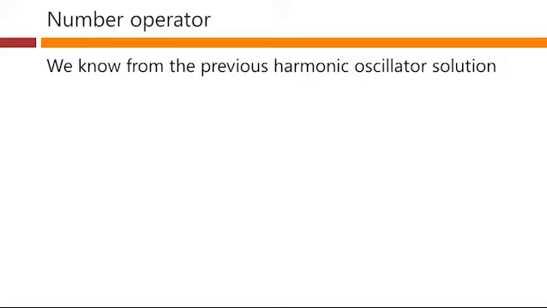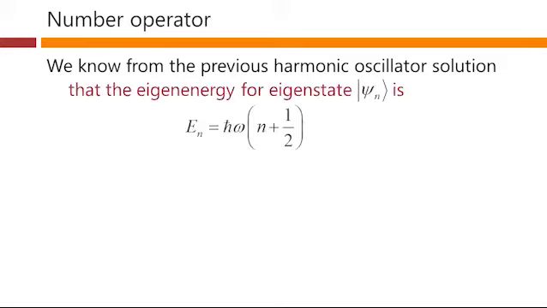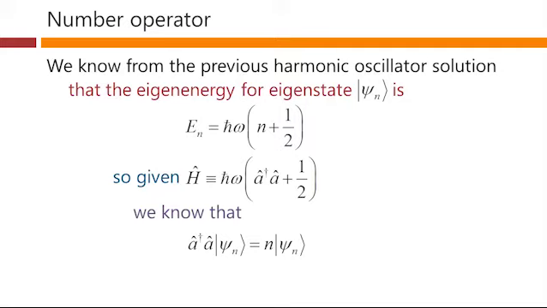We know from our previous harmonic oscillator solution that the eigenenergy for the eigenstate psi n is, of course, just n plus a half times h bar omega. So, given that the Hamiltonian is h bar omega times a dagger a plus a half, then we know that mathematically the following statement is true. a dagger a operating on psi n must give us n times psi n. So this entity here is a rather interesting operator in its own right. This is the number operator.